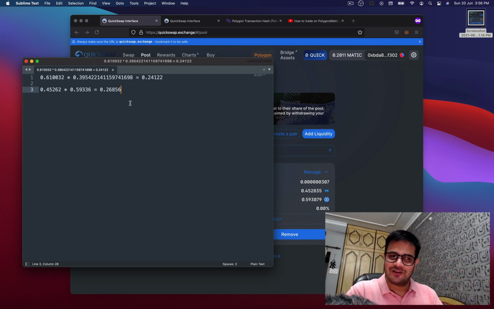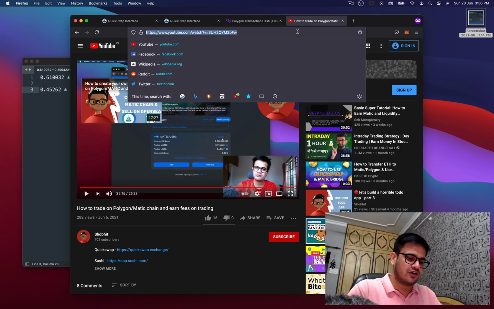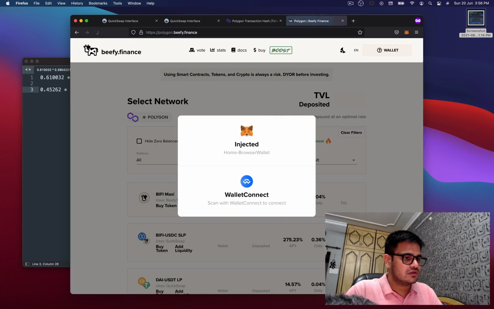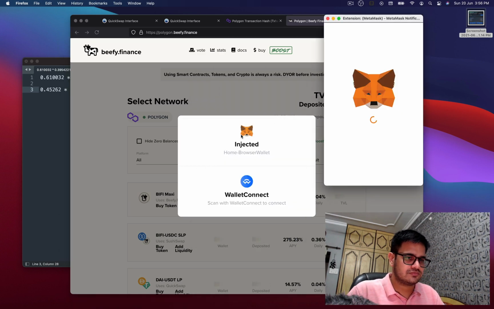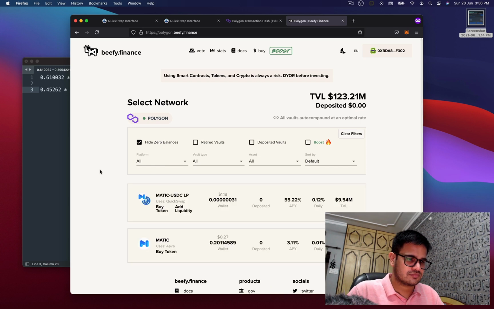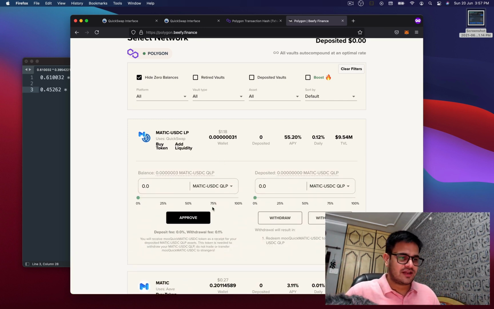This is like DeFi 101, guys. This is how you make money by providing liquidity to a DEX. Okay, there are multiple other ways. You could have taken this liquidity and given it to some other website. So for example, I know one which is called Beefy, if I'm not wrong. Yes, it's called Beefy.